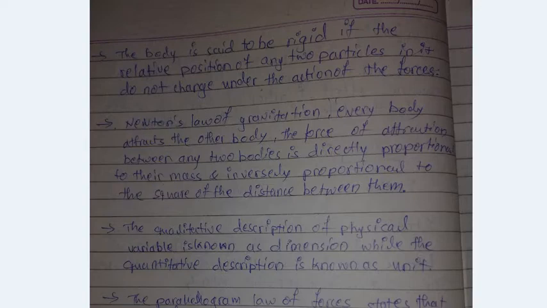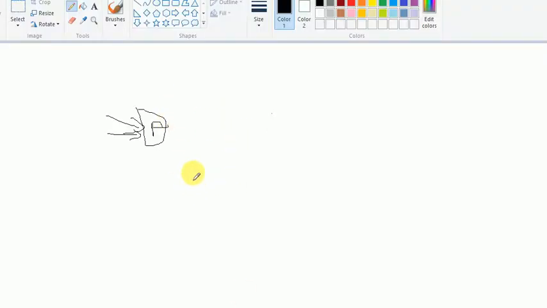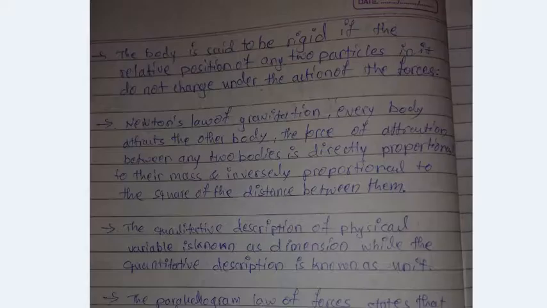Next, the second law of motion is nothing but the rate of change of momentum is directly proportional to force. That is, F is equal to M into A. So this is the formula: F is equal to M into A. Next one is Newton's third law. The third law is nothing but for every action there is an equal and opposite reaction.